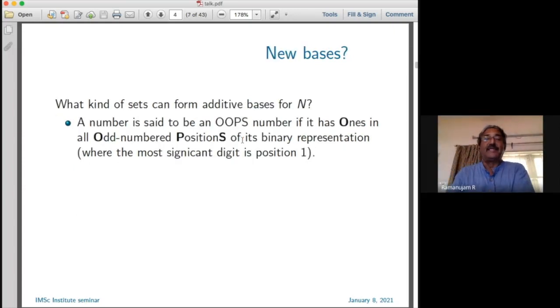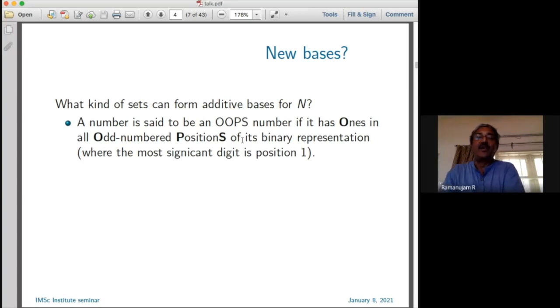Now, what about new bases? What kind of new sets can form an additive basis for natural numbers? Here is one very interesting one. A number is said to be an OOPS number. This I found from Java programming exercises for my daughter. This is the sort of thing that class 11, 12 children are asked to write Java programs on. So you are asked to check if a number is an OOPS number.